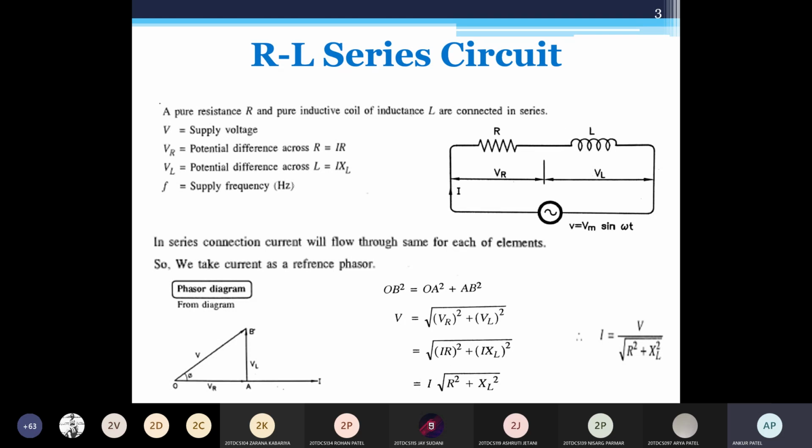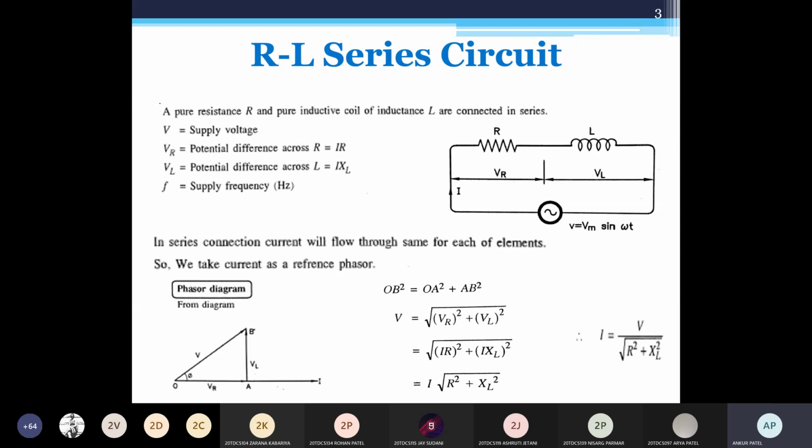Now here we want to plot the phasor diagram according to the circuit diagram. As you know, this is a series circuit, so current remains the same throughout the circuit and voltages are different. We have three voltages here, V, VR and VL. Current remains the same, so we take it as the reference quantity. Is this phasor diagram visible? Yes, sir. Here current I is taken as reference because it is a series circuit and it remains the same.